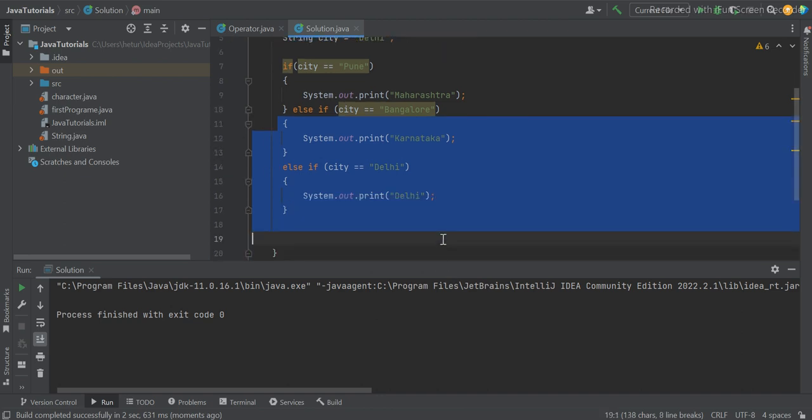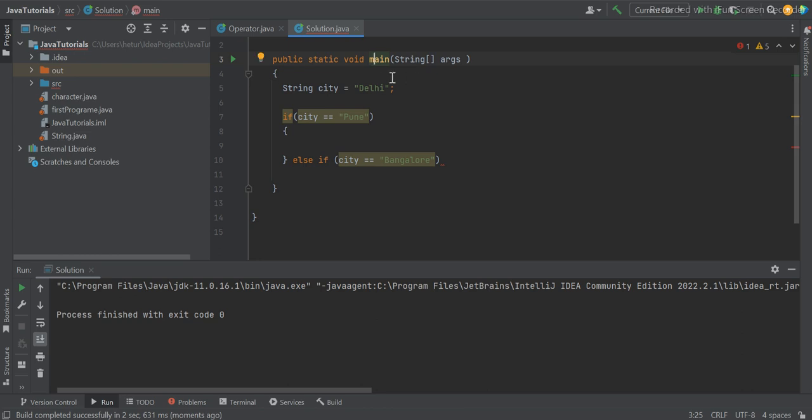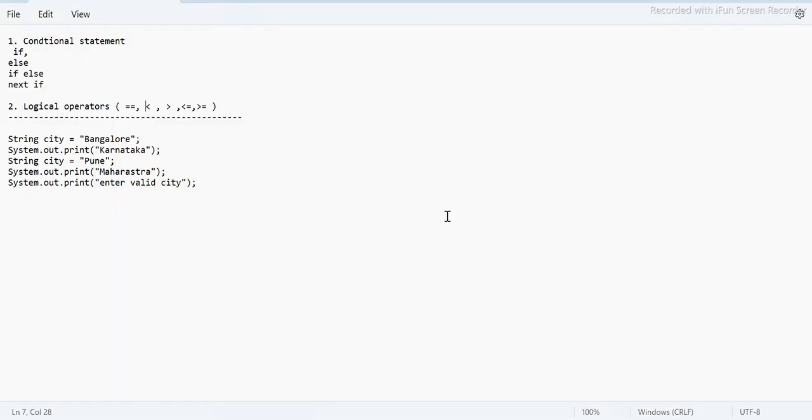Let me just remove all of this. Nested if is basically an if inside another if. Let's say I want to enter a state, let's say Karnataka. Let me explain.